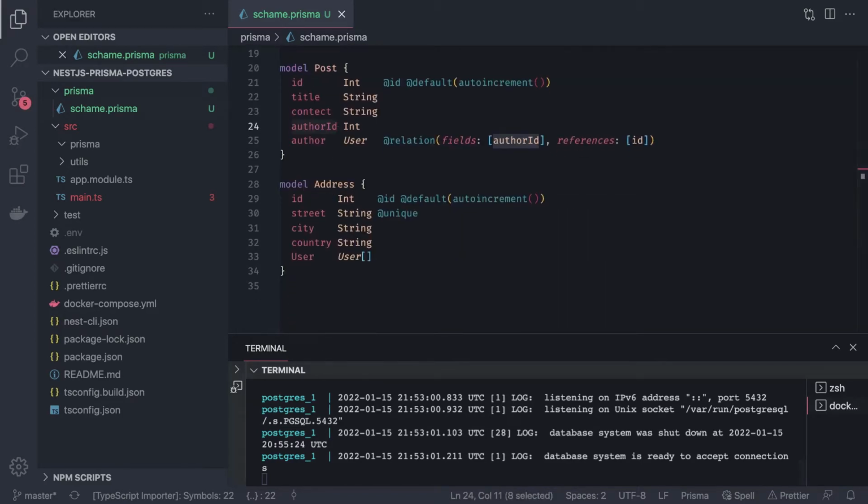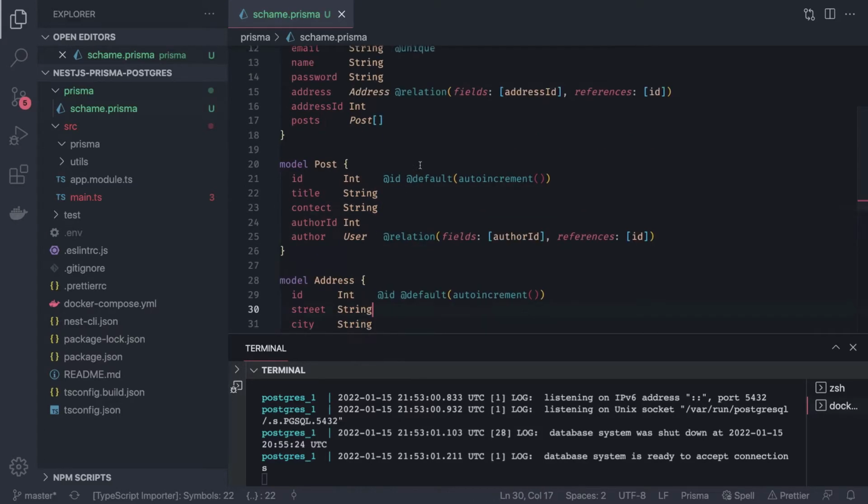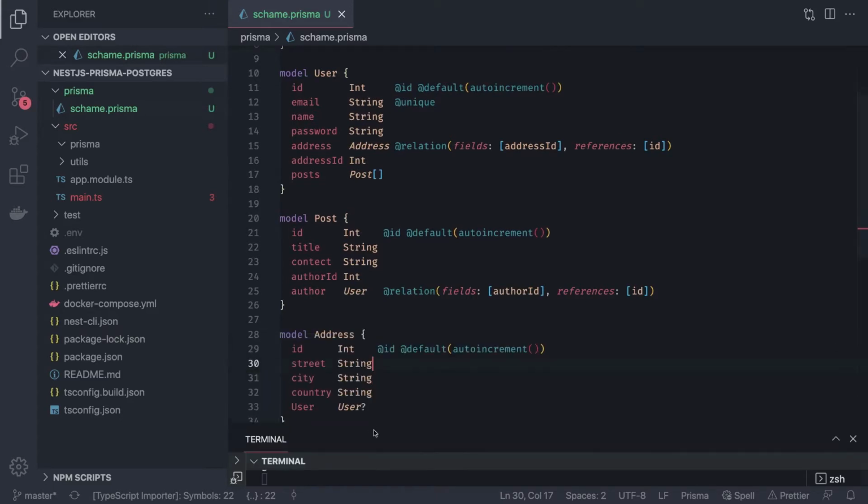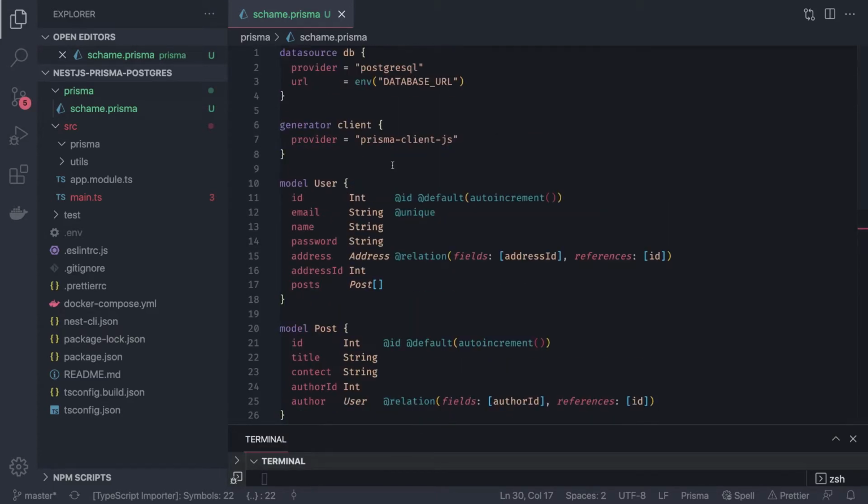Now if you look into the address schema, that contains the user object. This will be a user object because a single user can have multiple addresses or a single address. Street is just a string. Okay, so three schema models we have, and our provider is PostgreSQL.